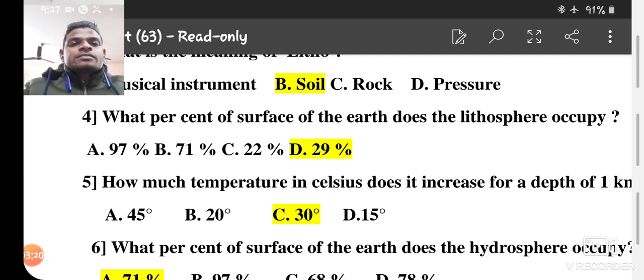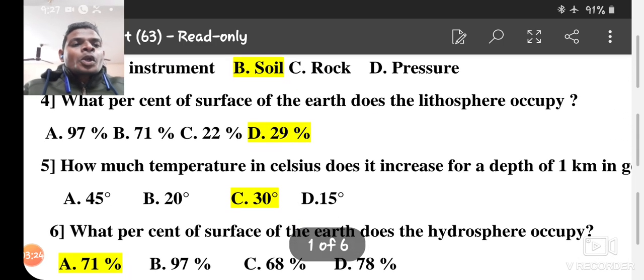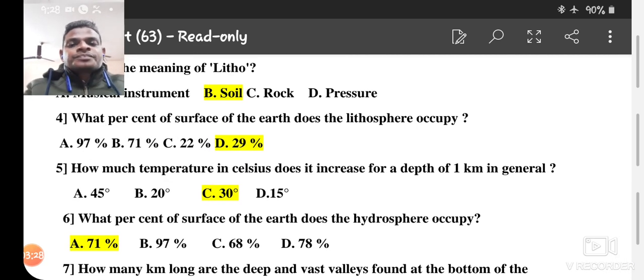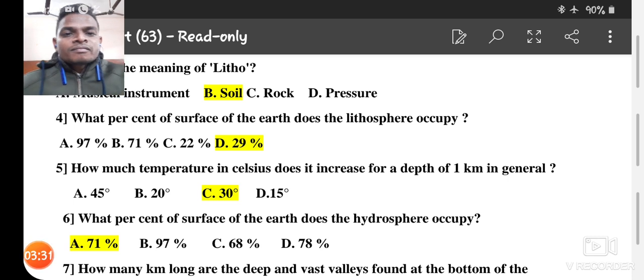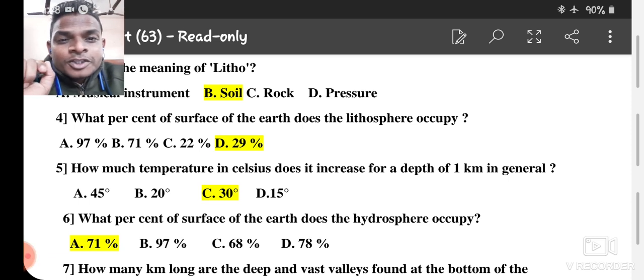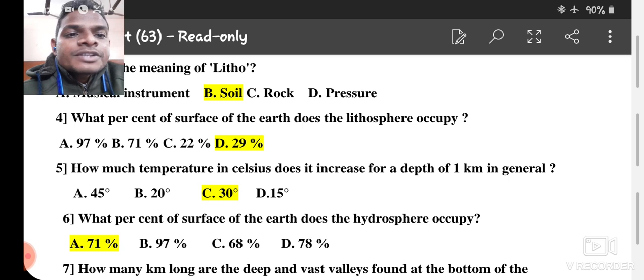Number 5, how much temperature in Celsius does it increase for a depth of 1 kilometer in general? Please do remember all these things.